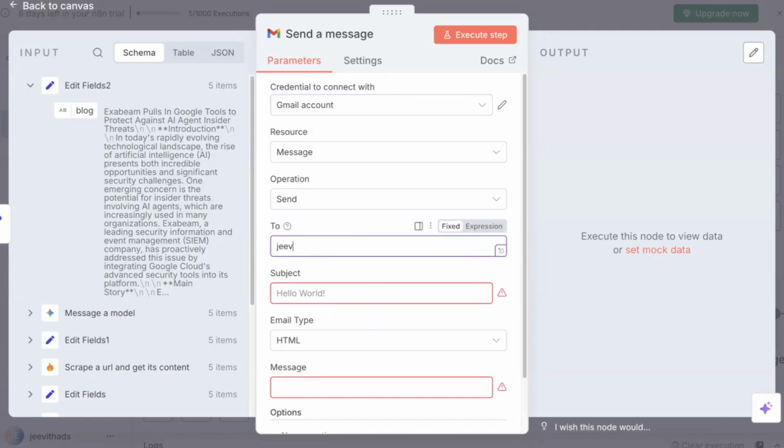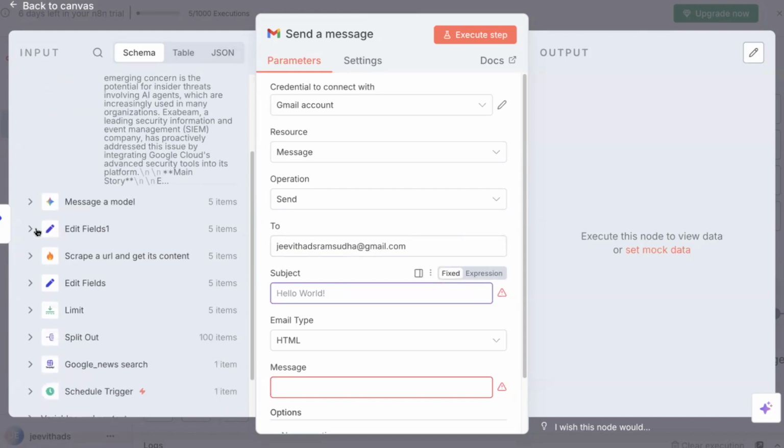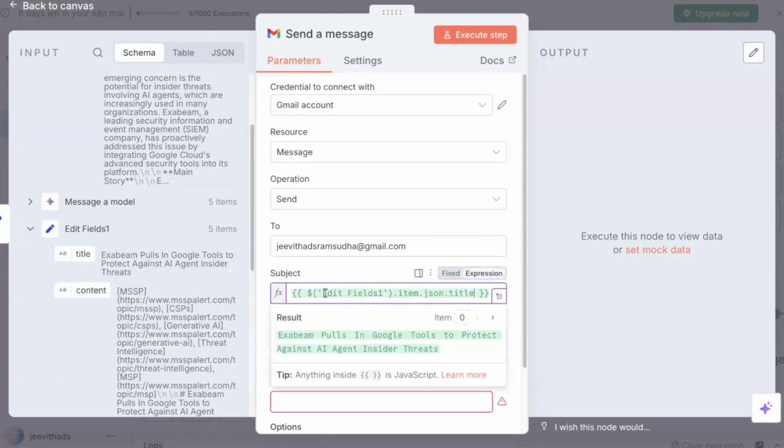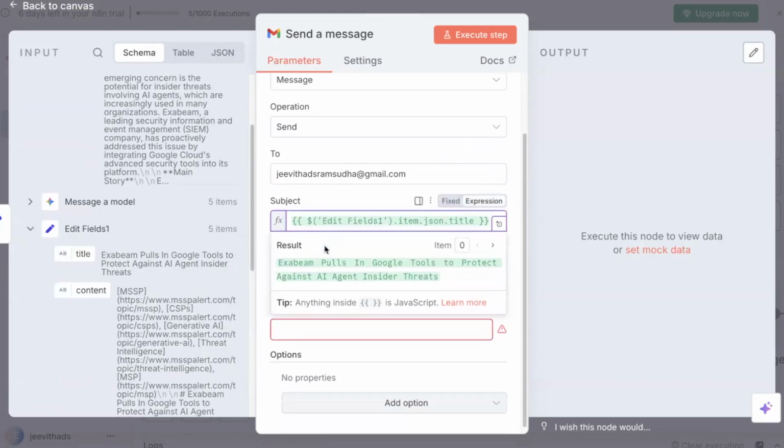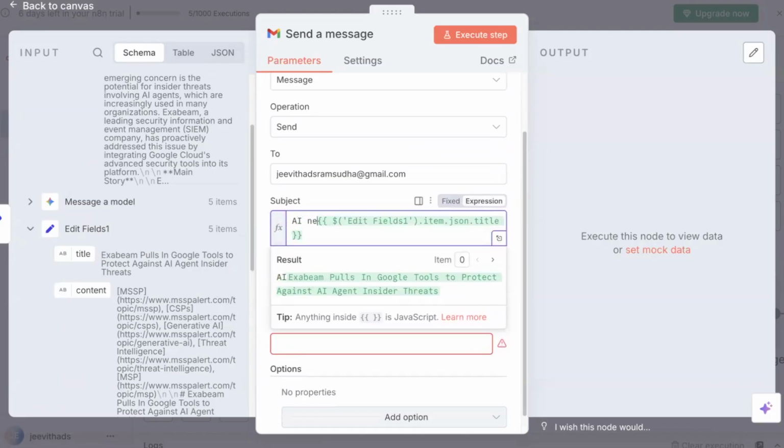Then the resource is a message. For sending to, I'm basically sending to my own email ID because I'm interested in reading the latest articles related to AI news. This is my email ID. And then for the subject, let's do one thing: we'll just drag the title into the subject, so for every email the title is going to be the subject. Or else I can say something like AI news article. Fine, AI news. That is cool.